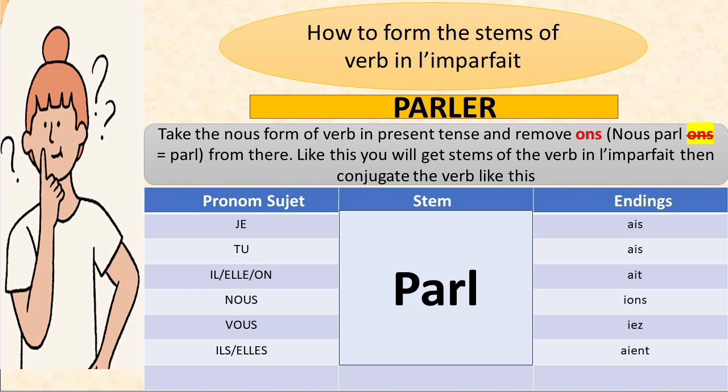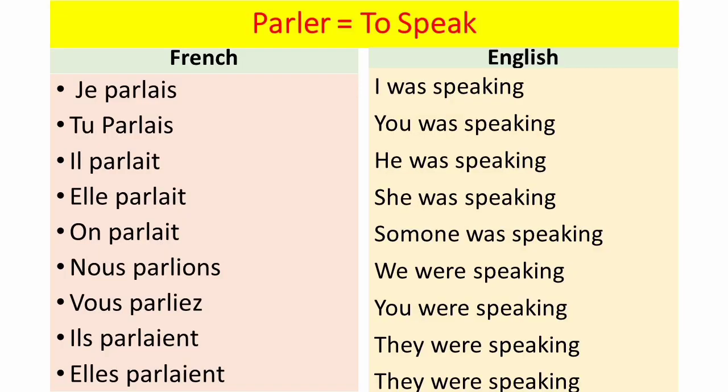Nous parl and then we add ions at the end and that becomes nous parlions. Vous parl and then we add iez at the end and that becomes vous parliez. Ils, elles: parl and we add aient at the end and that becomes ils parlaient, elles parlaient. So at last you will get the conjugation of parler in imparfait like this.